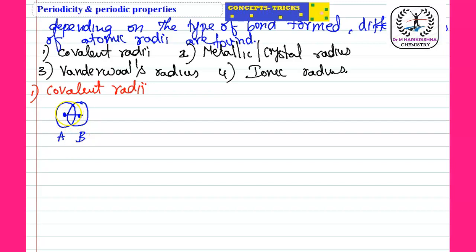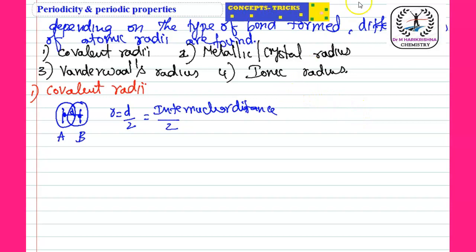This is the diameter, students. Suppose we call it d. So radius equals d by 2, where d is nothing but the internuclear distance. So half of the internuclear distance is known as the covalent radius.